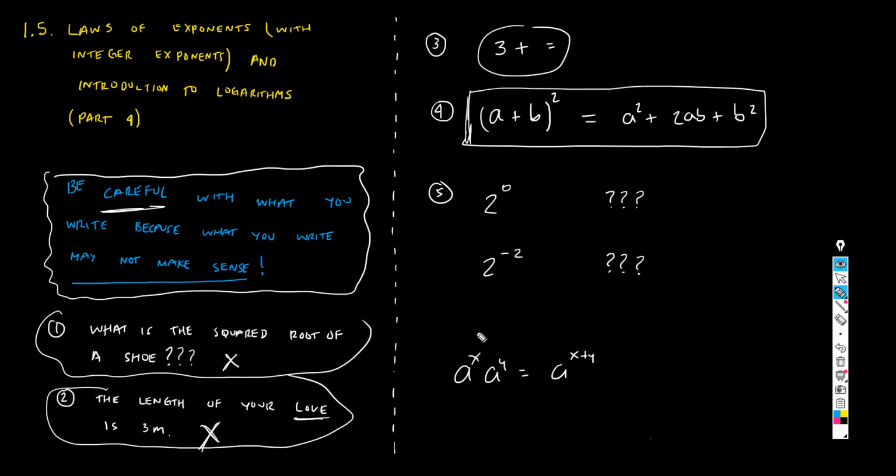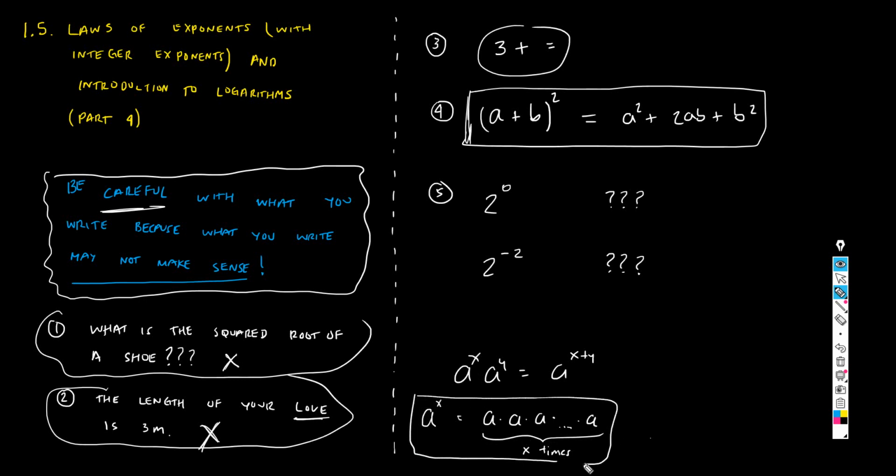But if you remember, guys, first of all, we defined what this symbol meant, a to the x, and that meant a times a times a times etc. times a. How many times? X times. This is the definition that we gave to this symbol, a to the x, and I told you we are strictly restricting ourselves to x being a positive integer. That's the first thing I told you, guys.